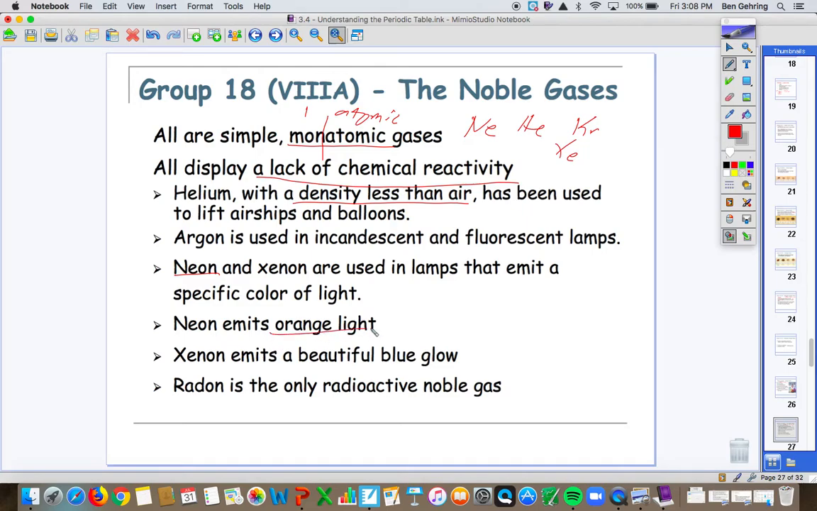Neon is actually orange. So if you see a green light and someone says, look at that neon light, it's actually not neon. Neon is orange, it's not green. Xenon is blue, and radon is radioactive as well. It is radioactive, and that's the one that breaks down. So this is where we get radon poisoning and things like that. So one of the isotopes of radon is radioactive. Others are okay.